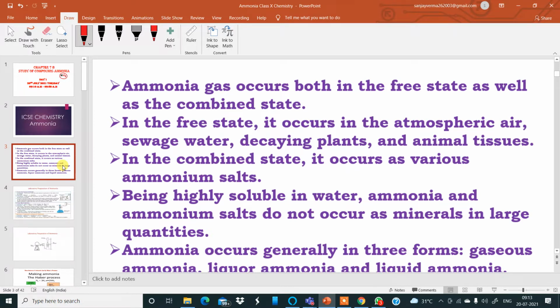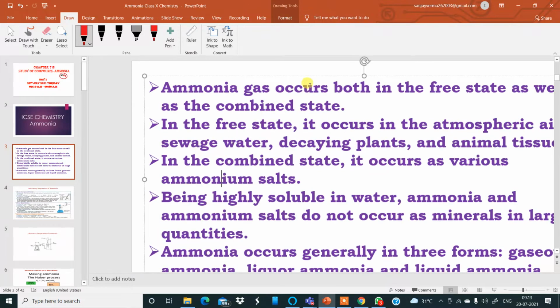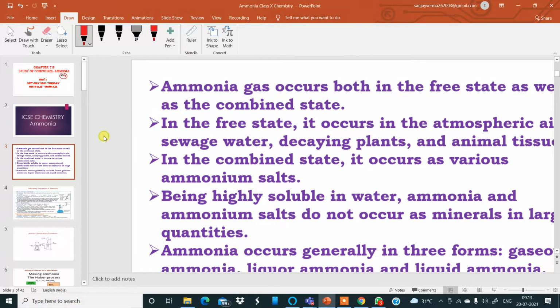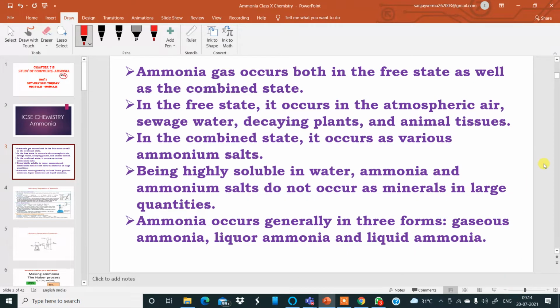Now, if you look at the first point over here, ammonia gas occurs both in the free state as well as in the combined state. This you must remember. Now, in the free state, ammonia gas occurs in the air, in the atmospheric air.